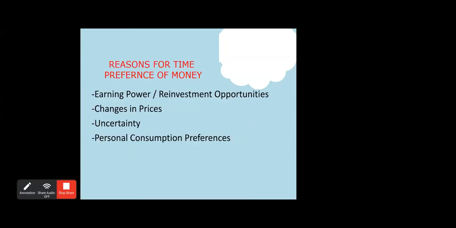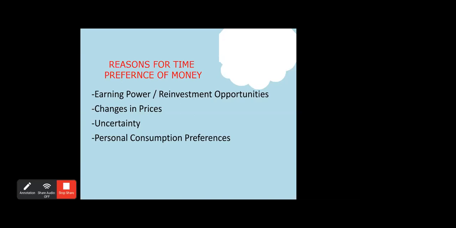The reason for the present value of money being more than the future value is four reasons. First, earning power or reinvestment opportunities. This means that the amount of money we have now has the ability to earn interest. For example, if I have 1 lakh rupees today and I am to get 1 lakh rupees a month later, I can invest that 1 lakh rupees today and earn interest on it. Instead of getting 1 lakh now, I'll get the amount due after 1 month, maybe 1,10,000.